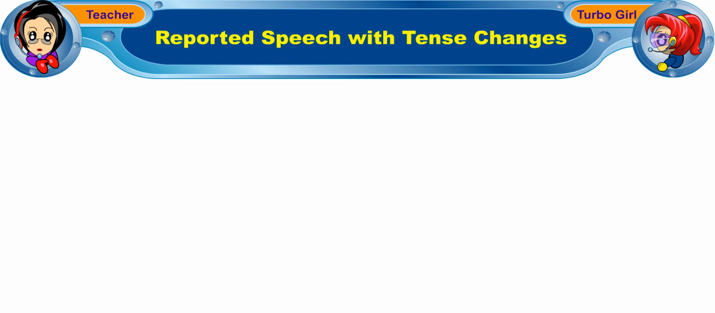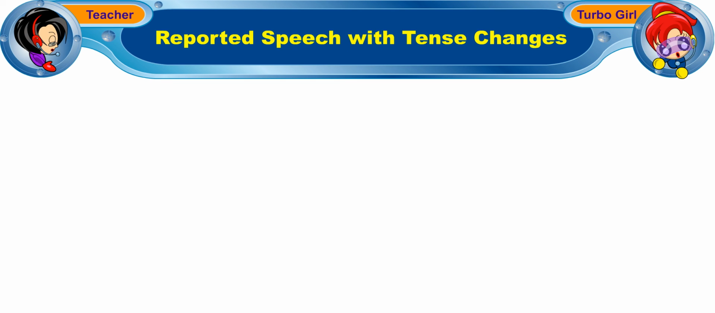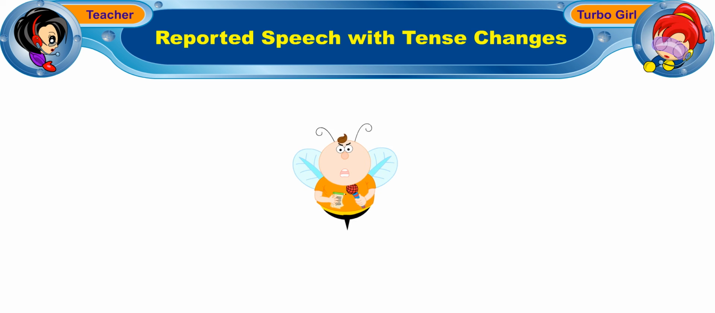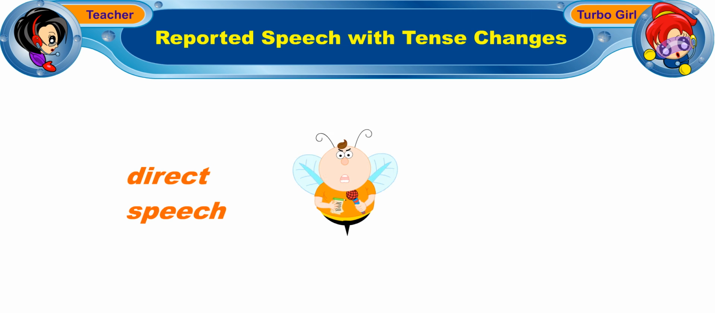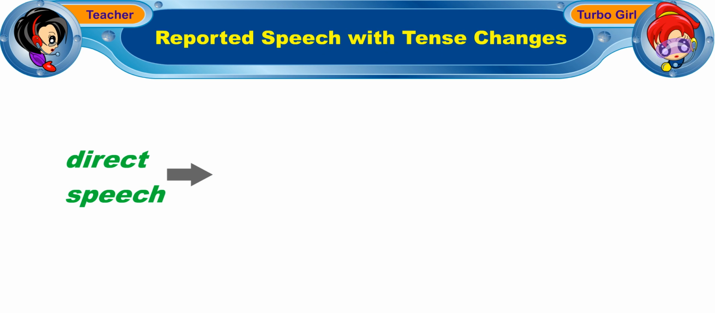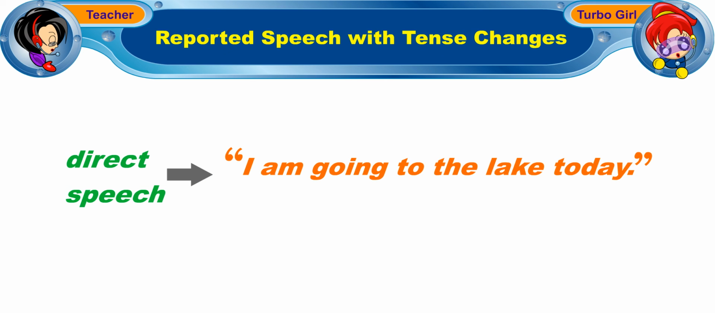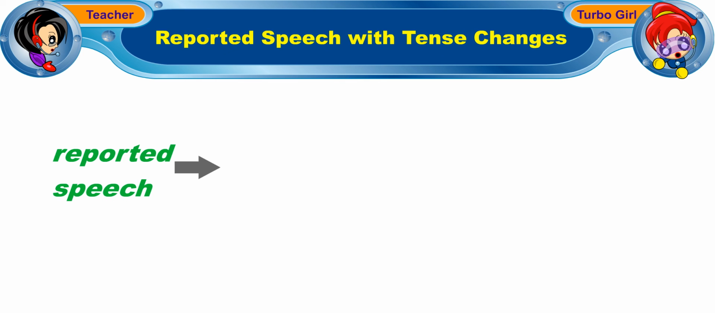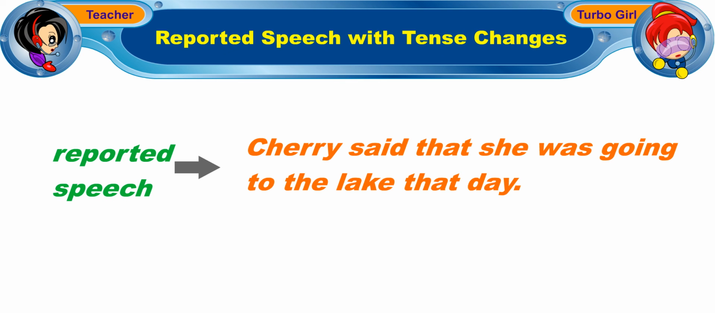Now, Turbo Girl, can you tell us what you have learned in this lesson? Okay, we learned how to change direct speech to reported speech. For example, in direct speech, Cherry said, "I am going to the lake today." In reported speech, Cherry said that she was going to the lake that day. There are 6 things to remember when we report Cherry's words.